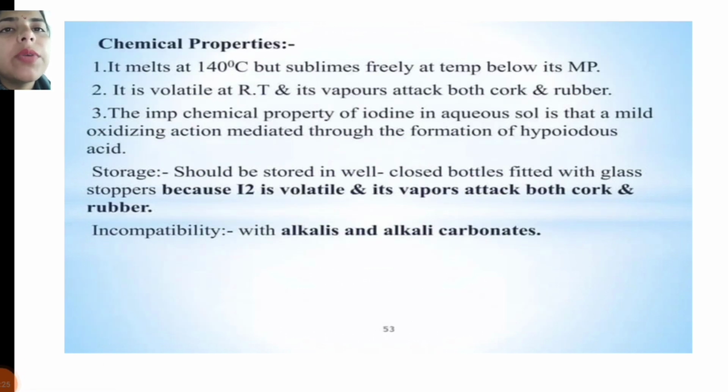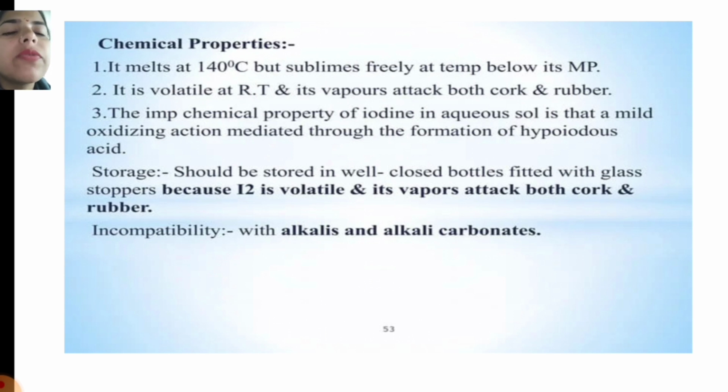Next is the chemical properties of iodine. It melts at 140 degrees Celsius but sublimes freely at temperatures below its melting point. It is volatile and its vapor attacks both cork and rubber.